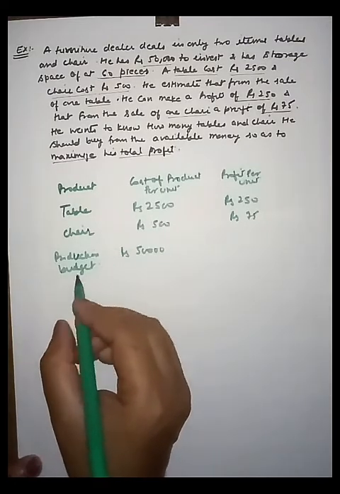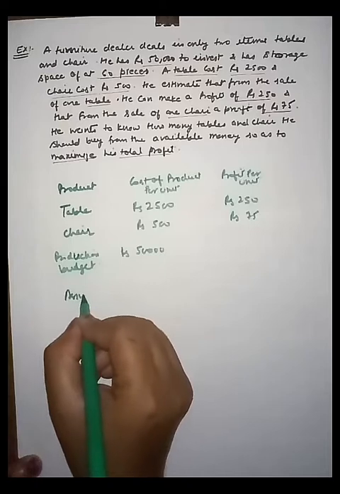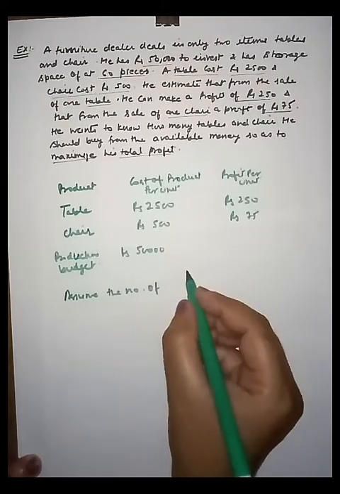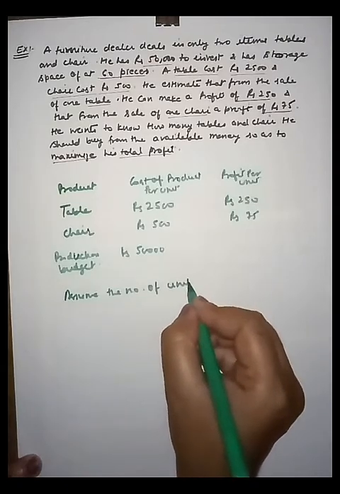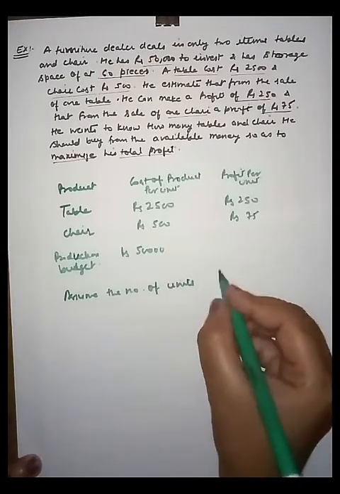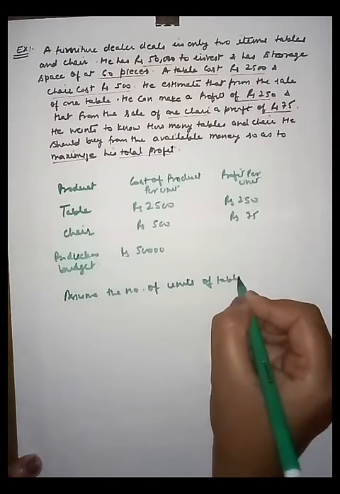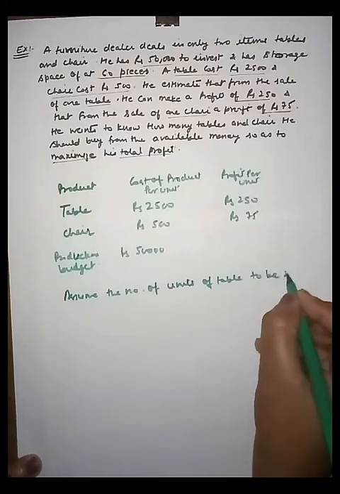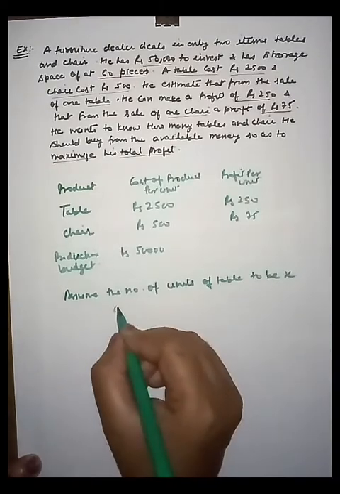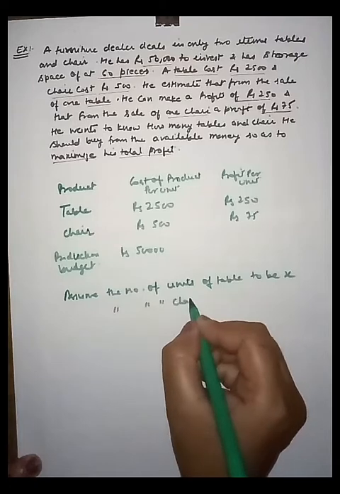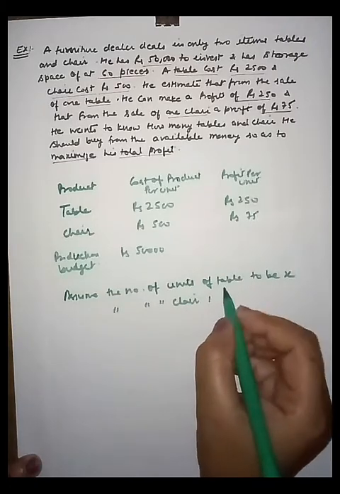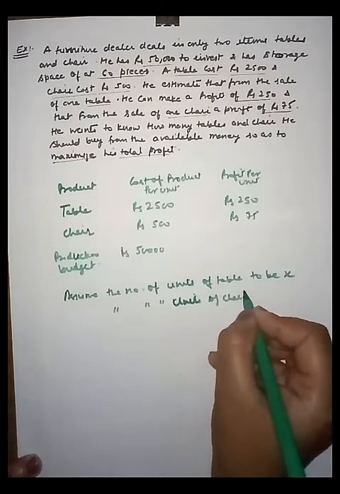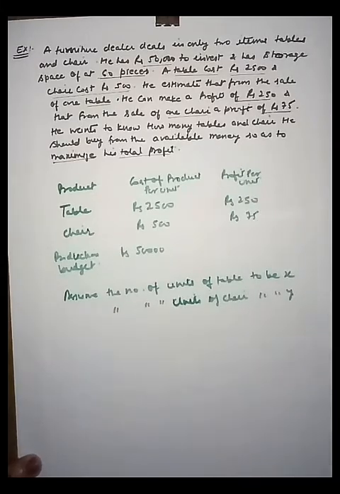Let's assume the number of units of table to be x, and the number of units of chair to be y.